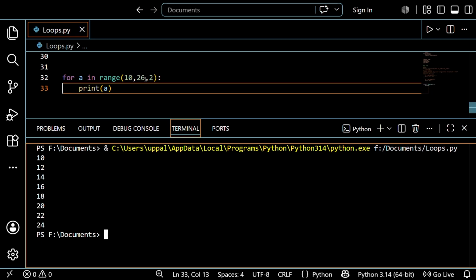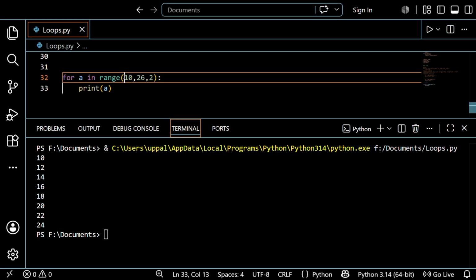See guys, first, initially the value is 10, so it printed a. After that it incremented; the initial value a equals 10 and it is incremented by 2. So initially it prints a. After that it increments by 2 and goes to 12, and it verifies the condition, whether 12 is less than 26 or not. Then it goes inside and prints 12.